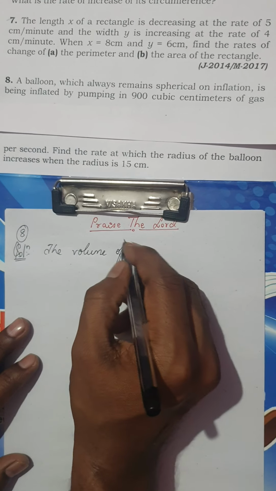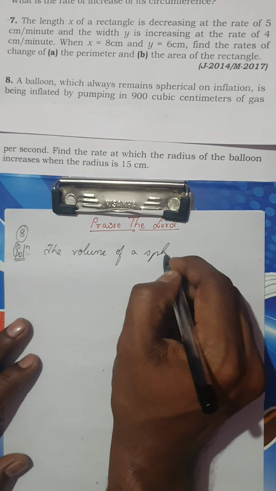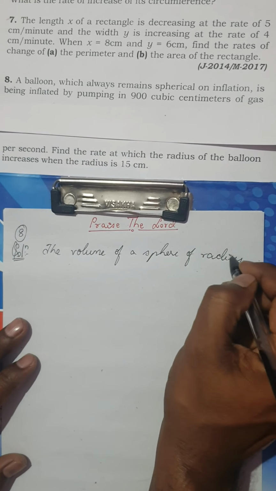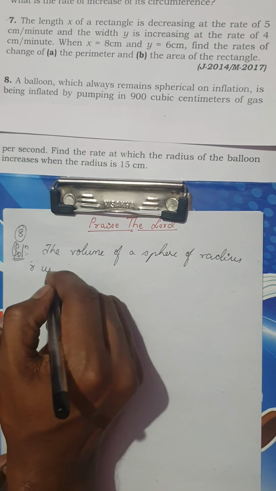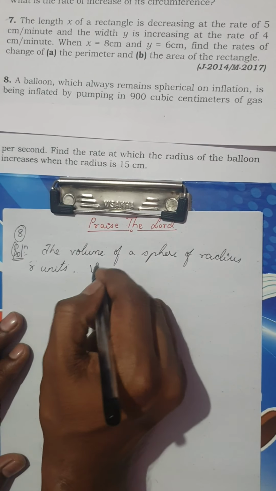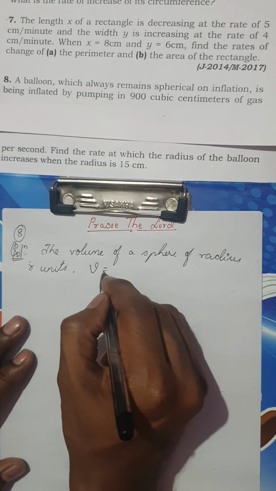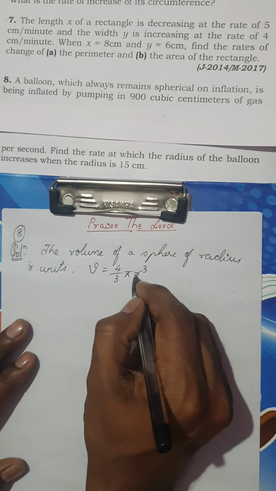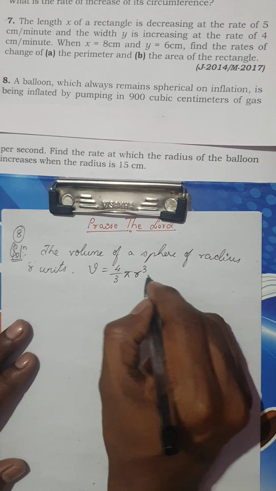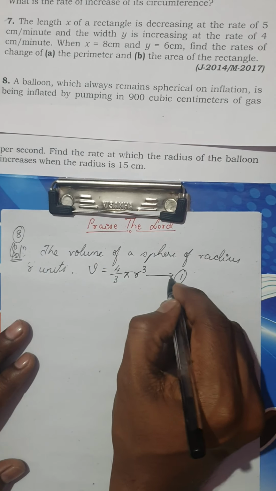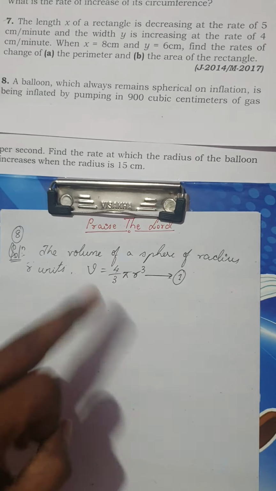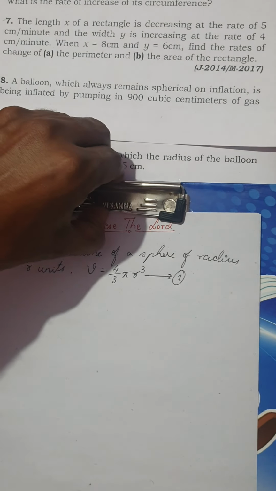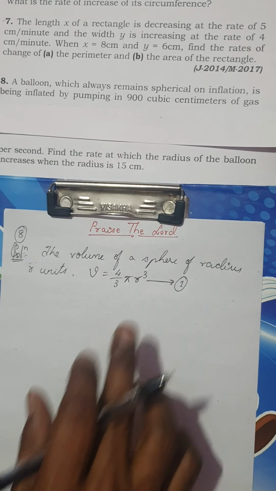For a sphere of radius r units, what is the volume? We know it is 4 by 3 pi r cube. A very important formula, because there are 3 or more questions depending upon the volume of a sphere.